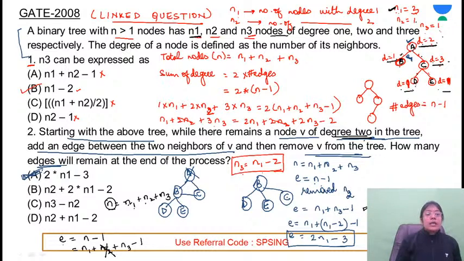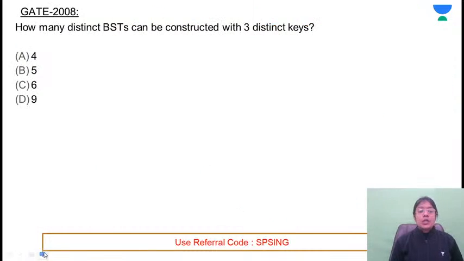And we have already discussed that n3 can be expressed as n1 minus 2. So here instead of n3, I have substituted the value of n3. n3 can be expressed as n1 minus 2. So I substituted this value and after simplification we got the expression. Now is this clear? Great. Let's move on to the next question.